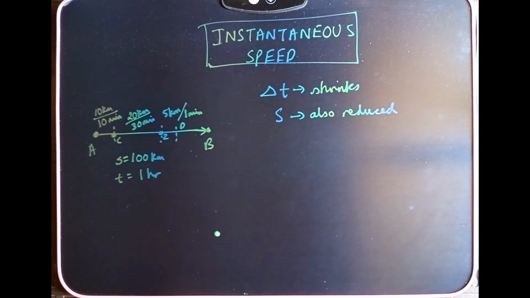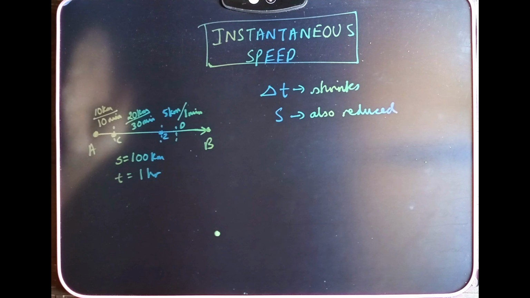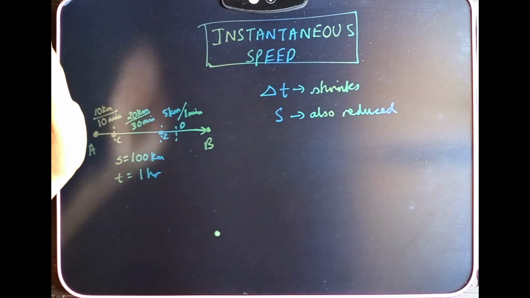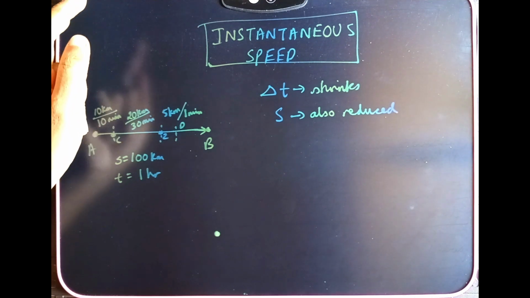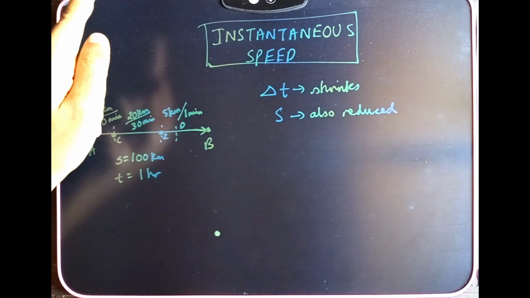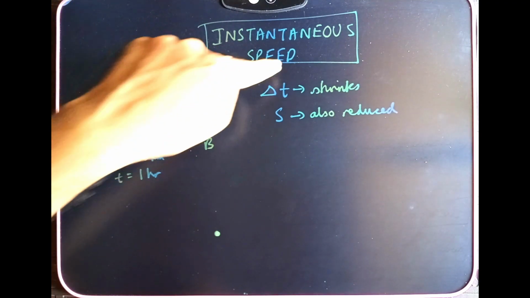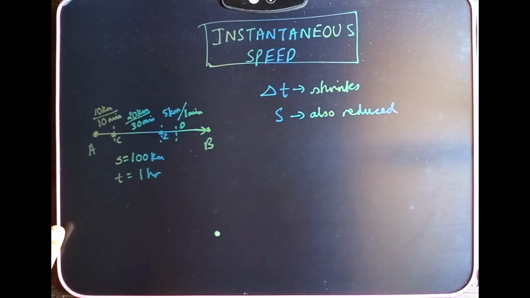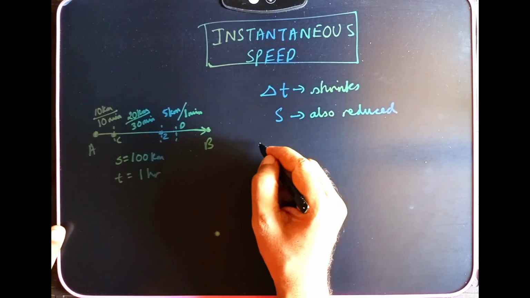That means when you ask the bus driver at that particular instant of time, when you're going to college at about 10 o'clock in the morning and the bus is traveling, and at 5 minutes past 10 you ask the bus driver what is the speed, the bus driver will tell you 80 kilometers per hour. That is called the instantaneous speed. So what is the formula for instantaneous speed?